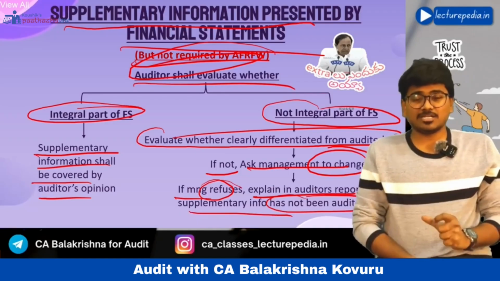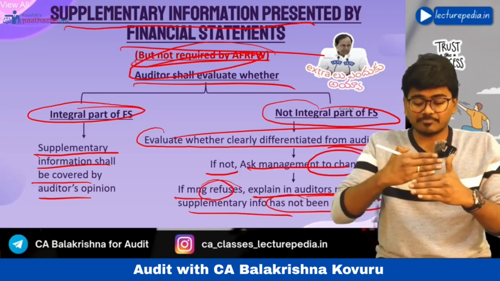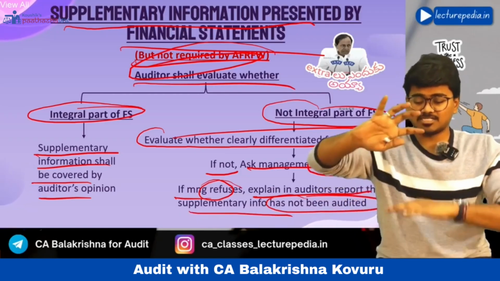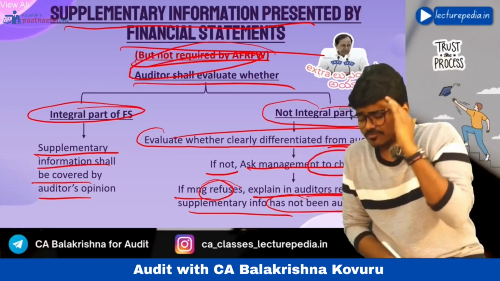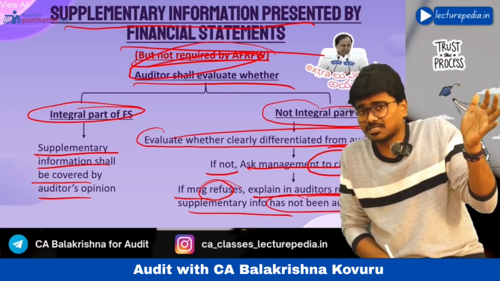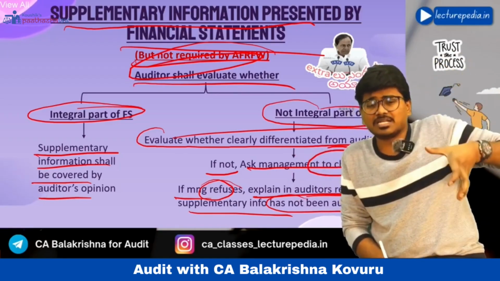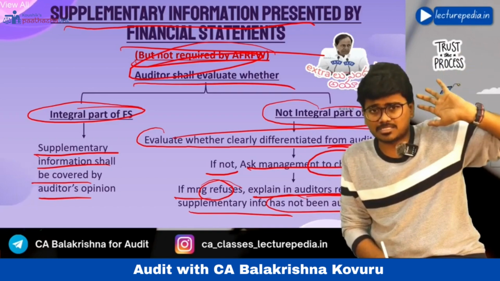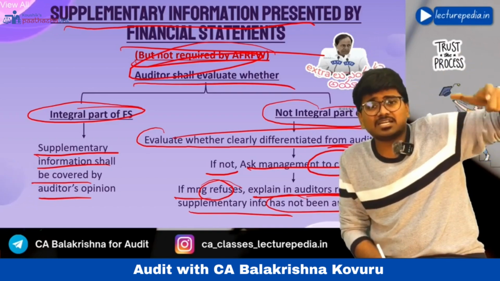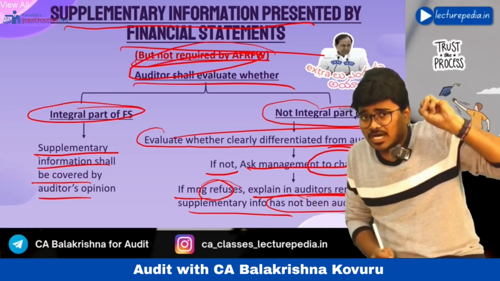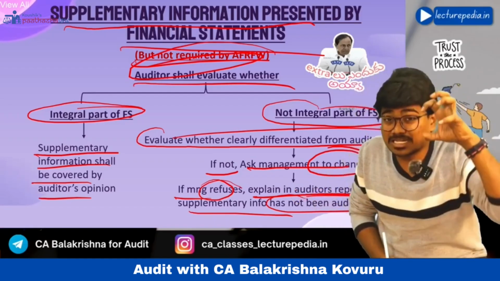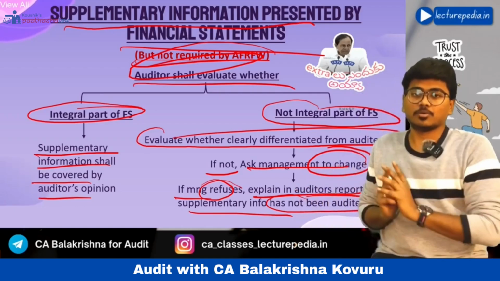The auditor in his audit report has to clearly mention that the financial statements are presented in such a way that they do not differentiate supplementary information from the financial statements. They look as if they are an integral part, but they are not. So I am not providing any opinion on the supplementary information. Like this, you have to clearly mention in your audit report.